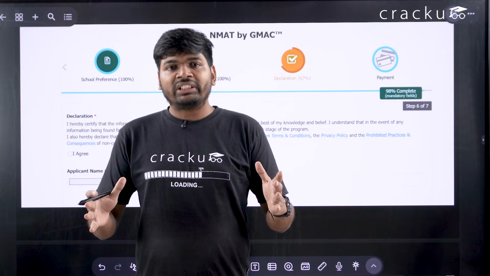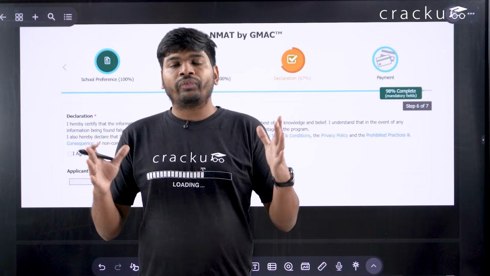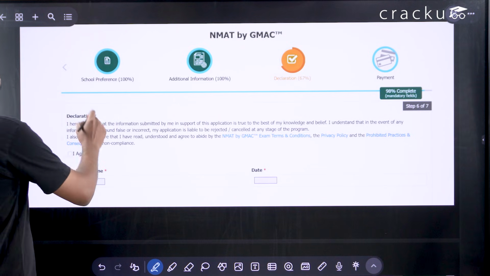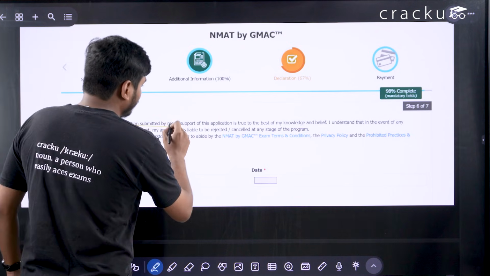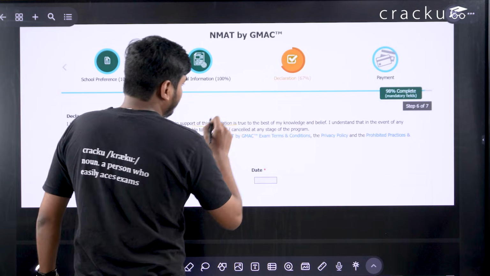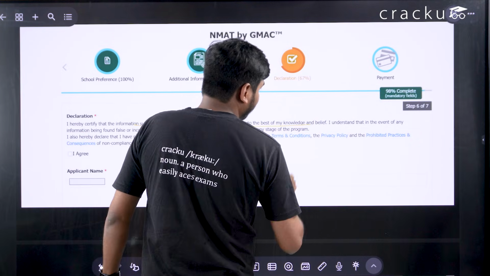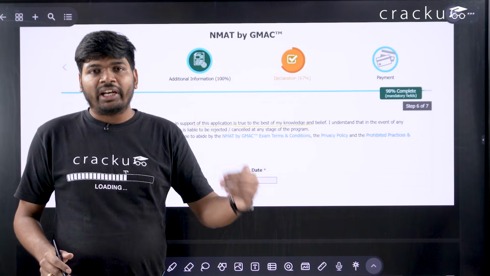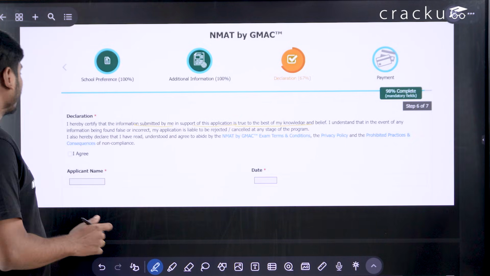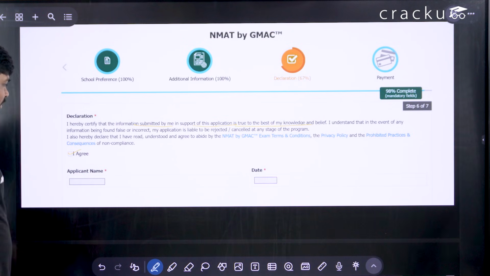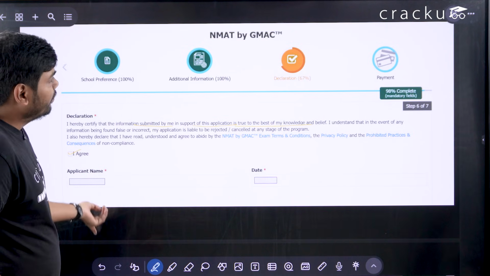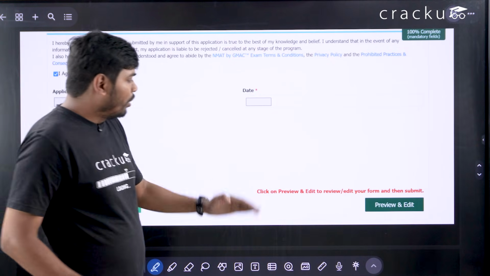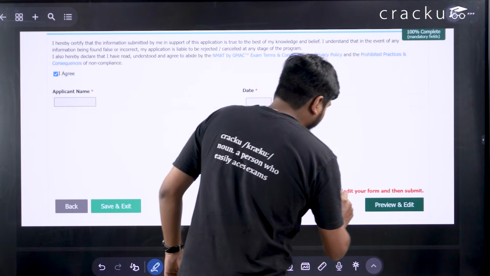After you fill all of these details, now they will ask you for the declaration. So what is declaration? You are certifying that information submitted by you in support of this application is true to the best of my knowledge and belief. So you are declaring that all the information is correct and true. So you have to select I agree, then your name and date will come here, and there will be an option to preview and edit.